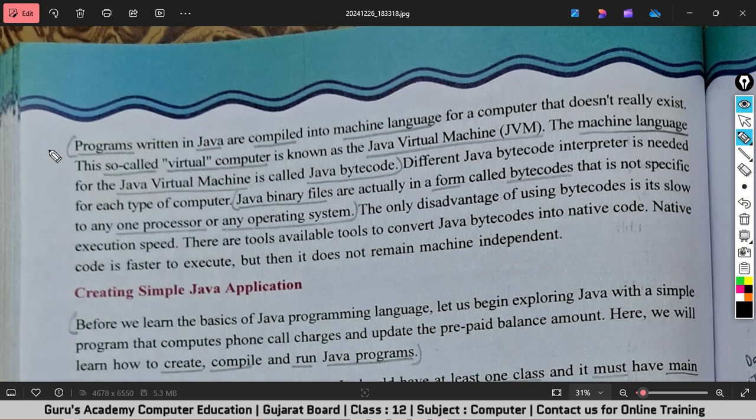Okay, so let's read this line. Programs written in Java are compiled into machine language for a computer that doesn't really exist. This so-called virtual computer is known as Java Virtual Machine or JVM. The machine language for the Java Virtual Machine is called Java bytecode. Okay?